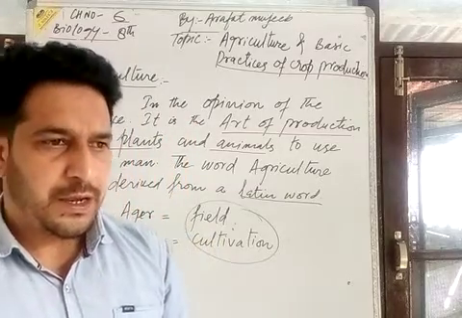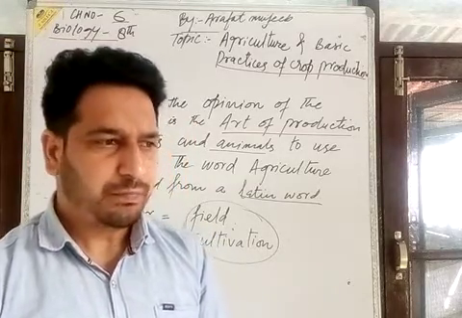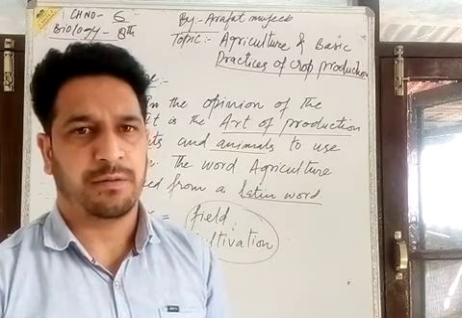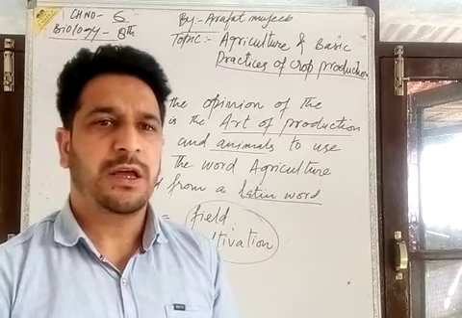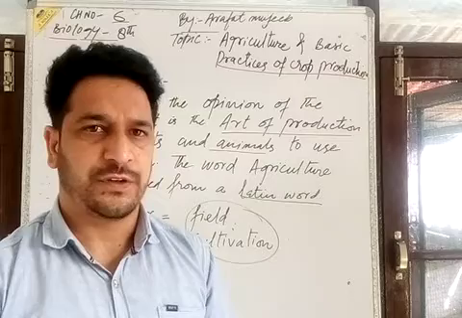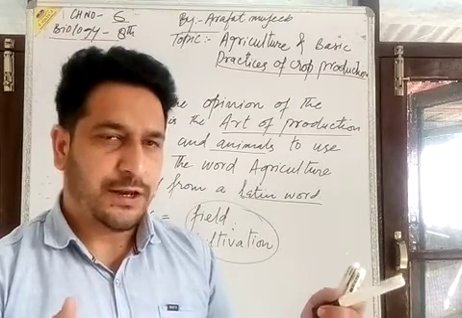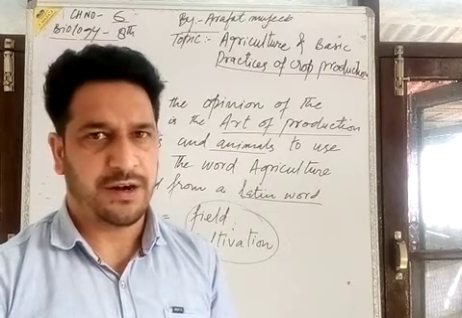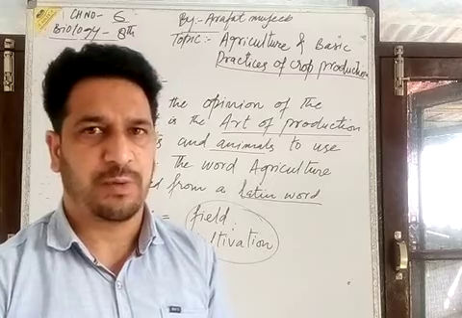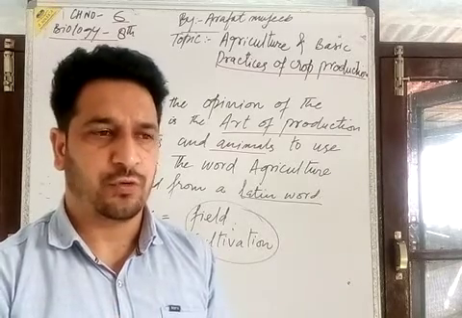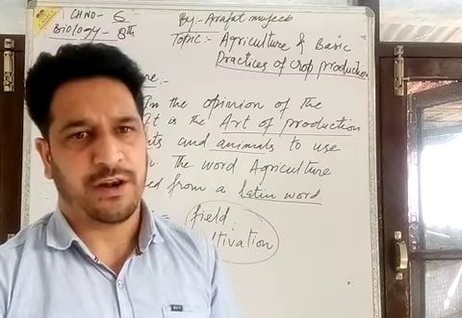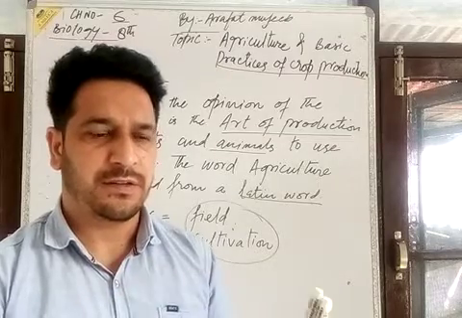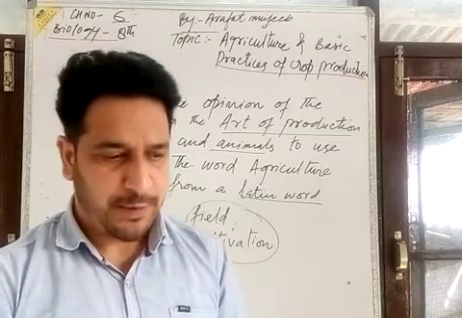Also, when his settled life began, he made some tools which were used in agriculture practices. To make agriculture practice easier, he made many tools which benefited him in cultivating the field. Then that human remained successful in the field of agriculture.